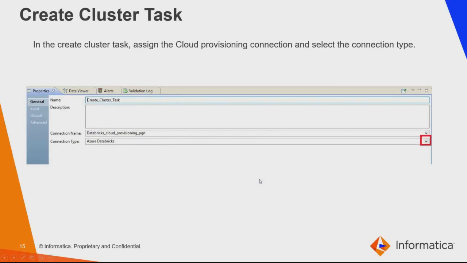And this is the screenshot I have taken from the create cluster task under the general tab. So you are able to select one of the cloud provisioning connections. Here I have selected Databricks as the cloud provisioning connection, and I am selecting the associated connection type as Azure Databricks. If you are using any Azure cloud provisioning connection, then in the drop down you can list out and select the HDInsight clusters. Suppose you are using any AWS cloud provisioning, then in the connection type, you are able to select EMR as the connection type.